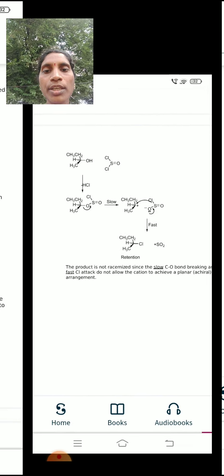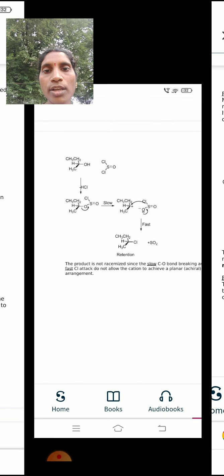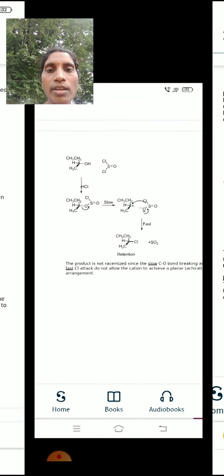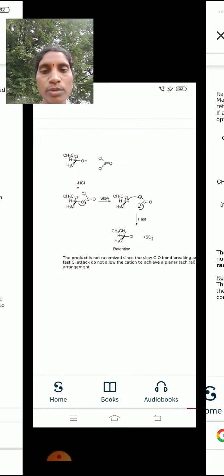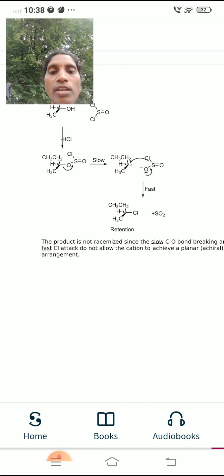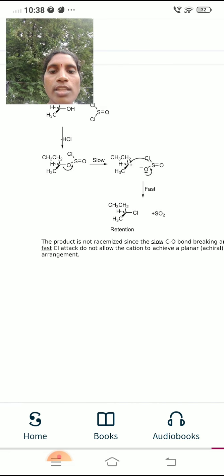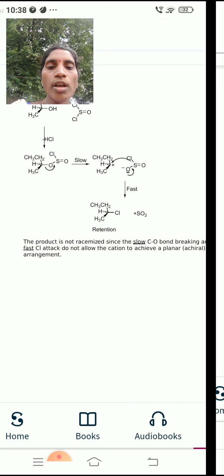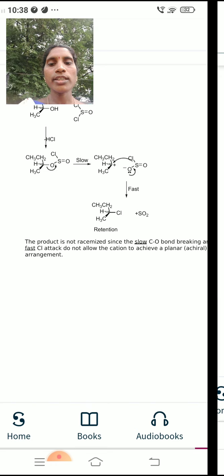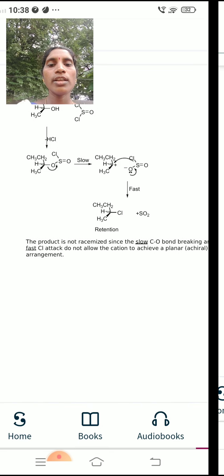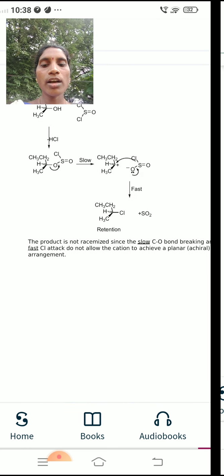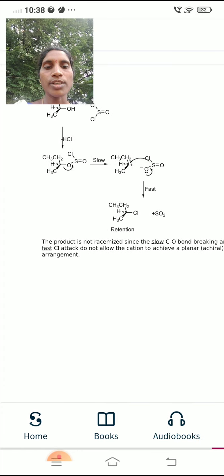So here it is a reaction of 2-butanol. When it reacts, the product is not racemized, since the slow carbon-oxygen bond breaking and fast chlorine attack do not allow the cation to achieve a planar arrangement. So that is a chiral arrangement.